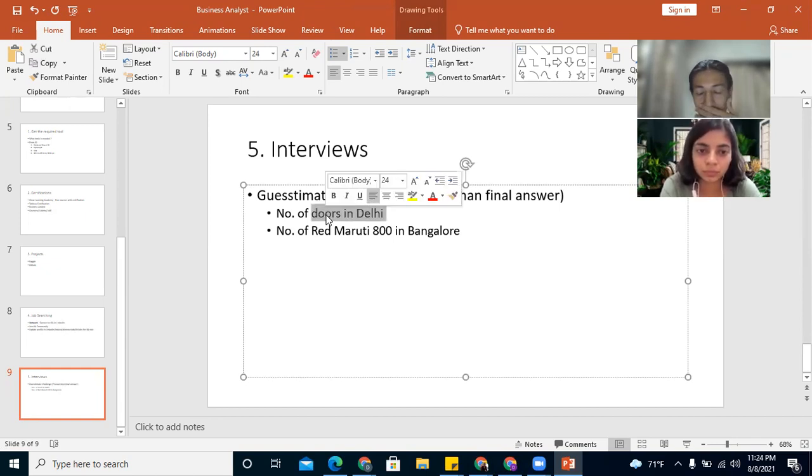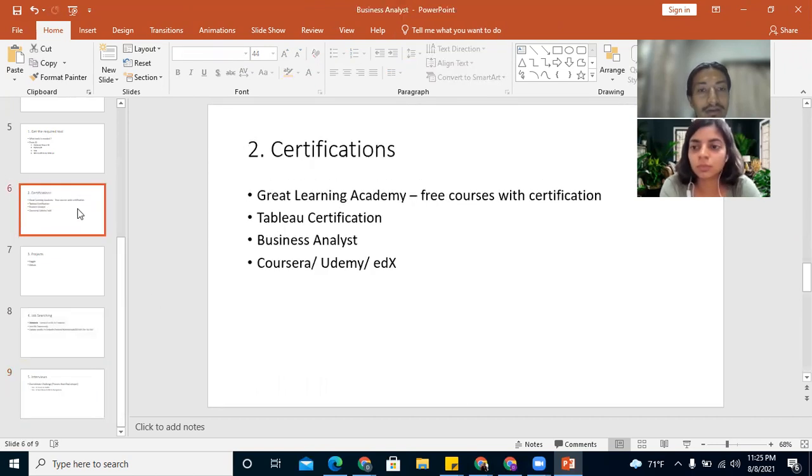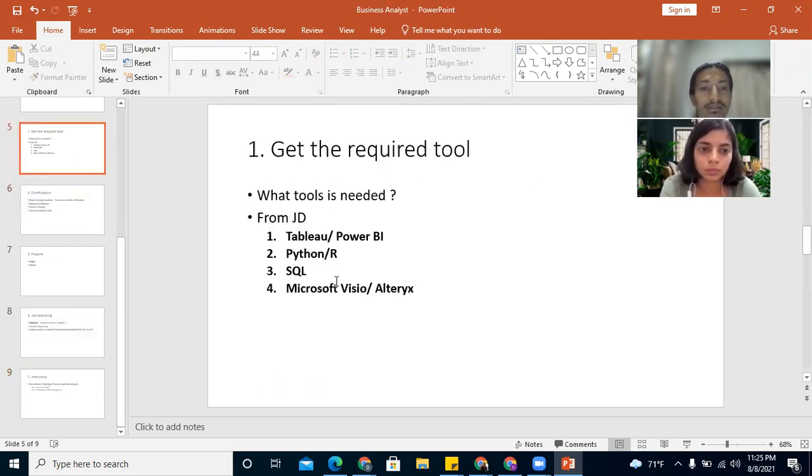But how do you find the total number of doors? Maybe you start with population and then houses, then number of stories, the number of flats in each story, then number of rooms, and then you come to the number of doors. Similarly, the process is calculated here. So this is also one thing that you can start practicing. But this will come only when you start looking for interviews. Before that, we can focus on these things.